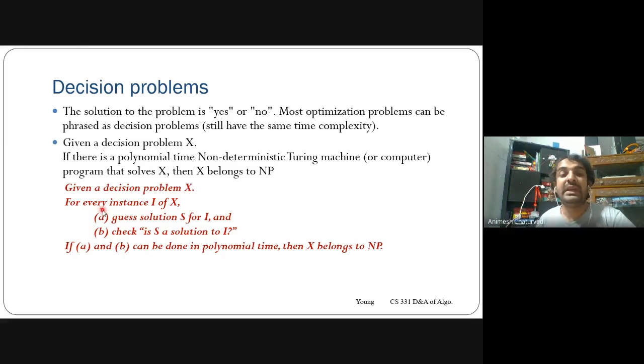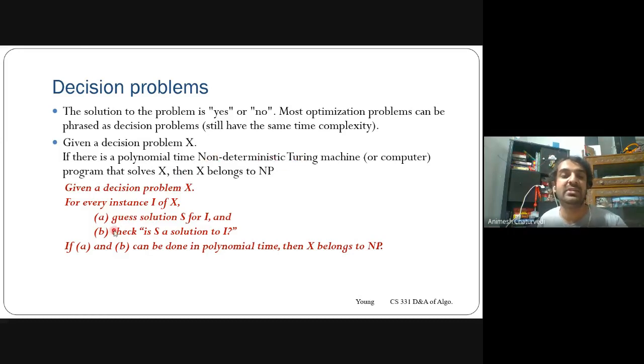Then for each instance, whatever kind of input you have, you have to do two things. One is guessing what would be the result, and second is checking whether the prediction is correct or not. The guessing part belongs to the non-deterministic part.